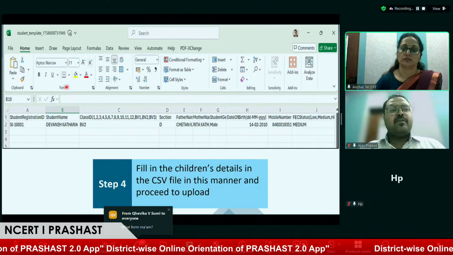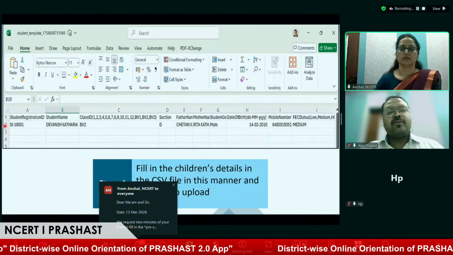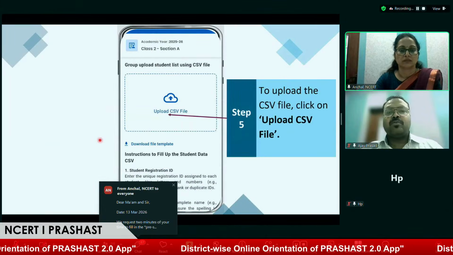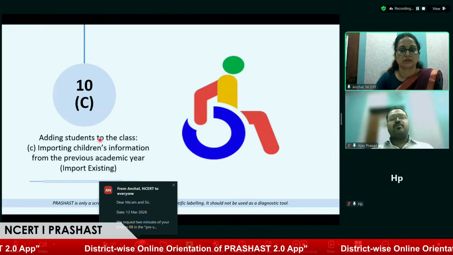We request you to not make any changes in the first row, and you can add students from the second row onwards. Once these are done, you'll get an option to upload the CSV file. Once that is done, the students would be added to your classroom.